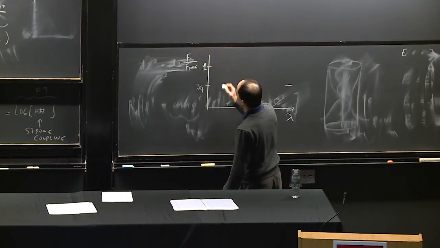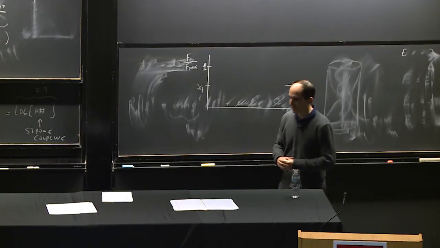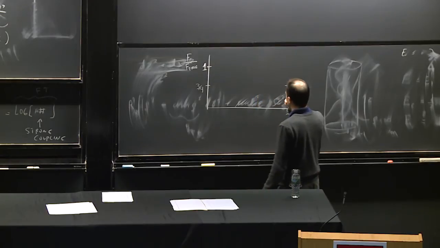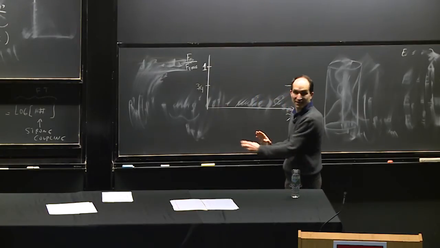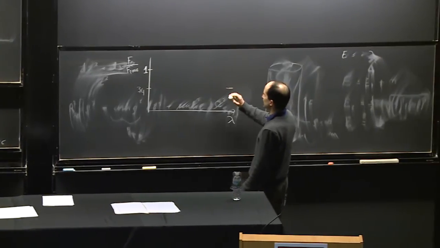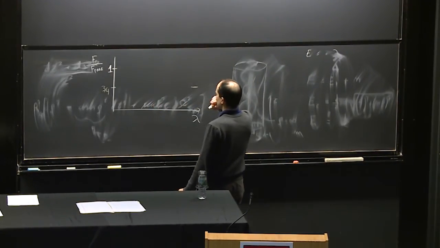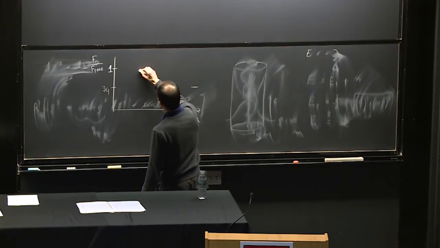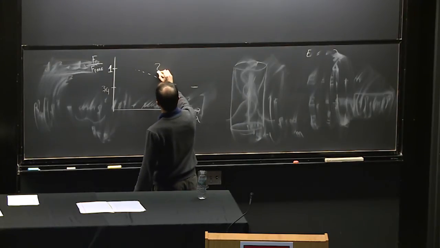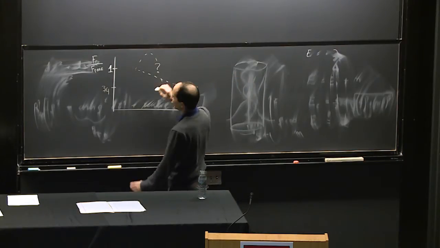So at first you might say, oh, I'm worried. I computed something in gravity and it gave a different answer than the free theory. But of course, we should remember that we should compare the two answers at the same value of the coupling, right? So there's no contradiction. What happens is that this function is supposed to interpolate between these two. Now, no one computed the function in the middle, so the function in the middle is not known, so we don't know what it does. It could do this, it could do that. I don't know.